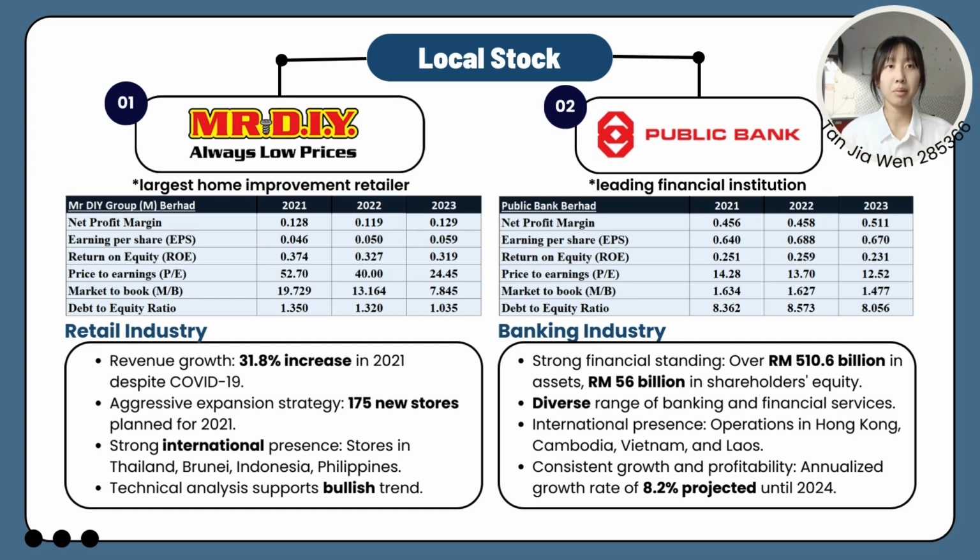Secondly, Public Bank Berhad, a leading financial institution in Malaysia, has shown strong financial performance with increasing net profit margins and a steady ROE from 2021 to 2023. The bank's undervalued price-to-earnings ratio and improved debt-to-equity ratios highlight its financial strength. With over RM 510.6 billion in assets and a diverse range of services, its solid financial and international presence make it an appealing investment option with projected annual growth rate of 8.2%.